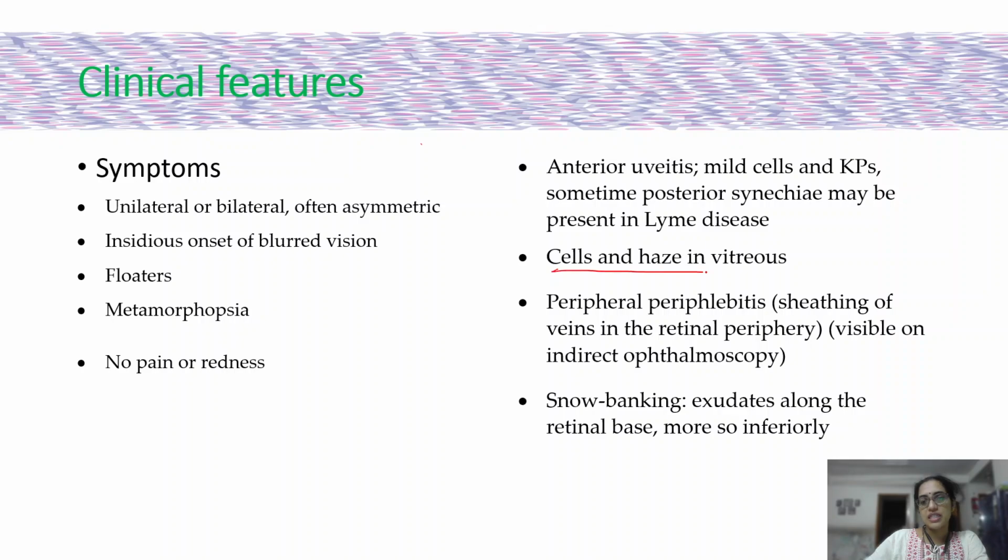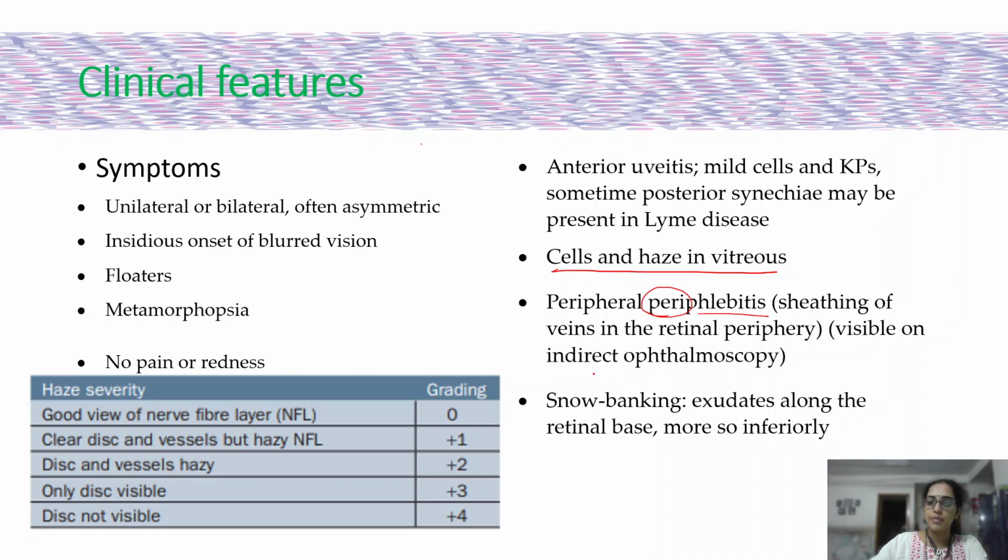Most commonly, you will see cells and haze in the vitreous and peripheral periphlebitis. Phlebitis means inflammation of the veins. So you see inflammation along the periphery of the veins, which is seen as sheathing. You have to do an indirect ophthalmoscopy to detect this. The next feature is snow banking, that is presence of exudates along the base of the retina, more so inferiorly due to gravitation of the exudates.